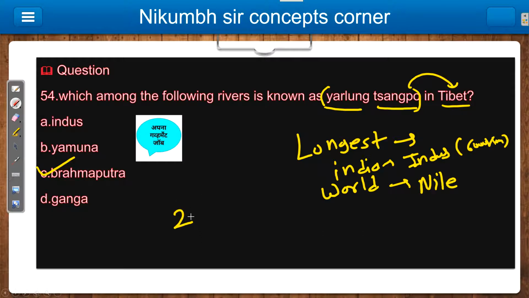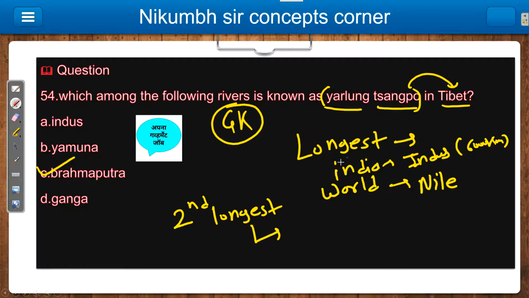And what about the second longest? This thing also you should know from a GK point of view. So the second longest river in India is your Brahmaputra, and in the world it is your Amazon. Okay.